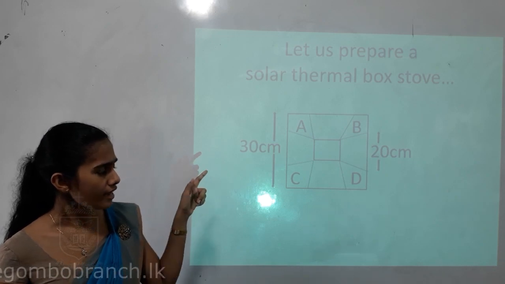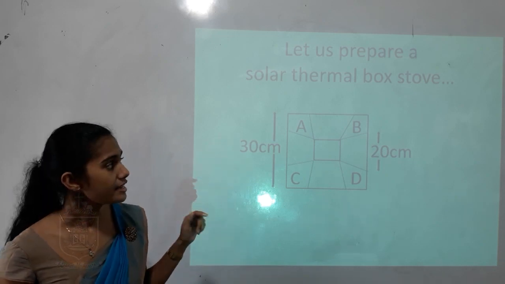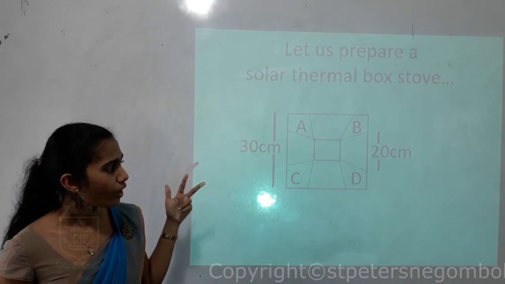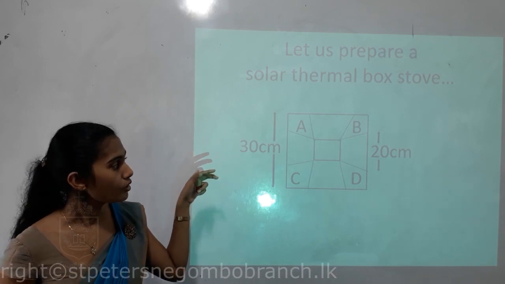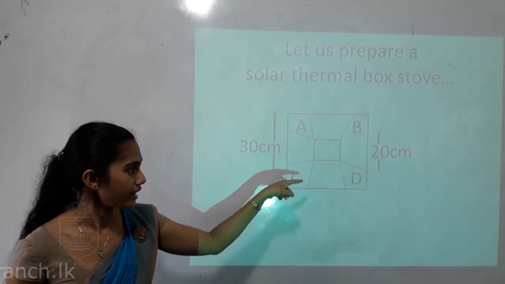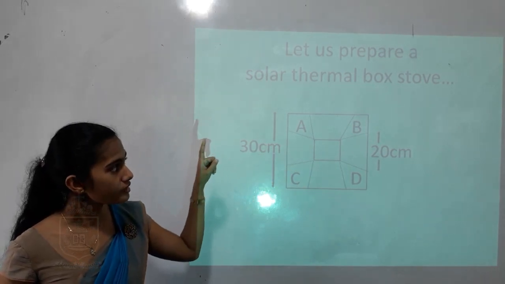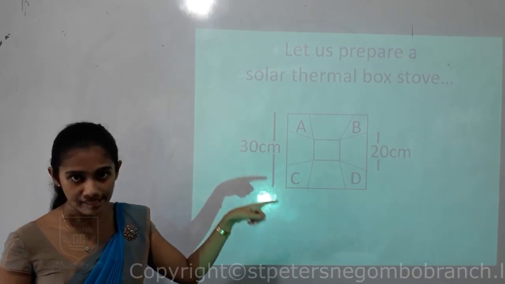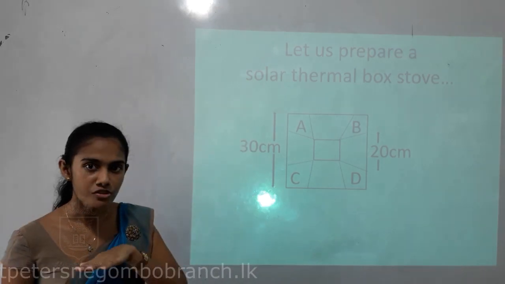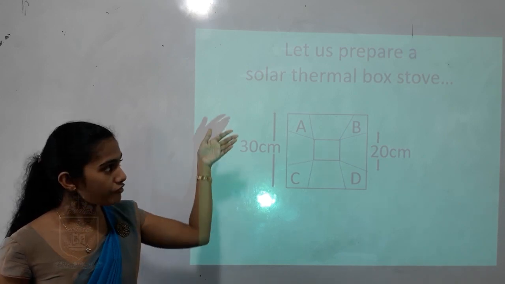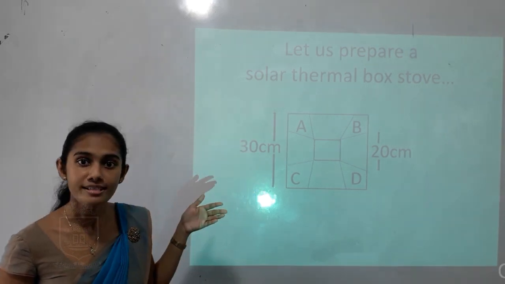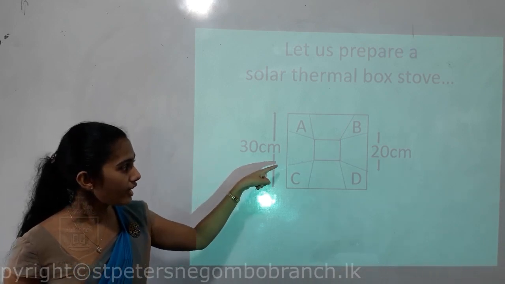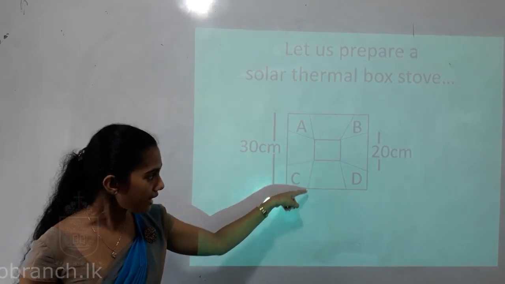Then children, you all have to draw a small square at the right middle and its size should be 10 centimeters each side. So then children, you all have to take a scissor, then you all have to cut along these lines children. Then you all be able to remove the sections or the portions that I have mentioned as A, B, C and D. Okay. Then children, you all have to take an aluminium foil. Then you all have to paste it on the back side of this cardboard piece. Then children, you all have to take your glue bottle. Then you all have to apply glue on these lines.